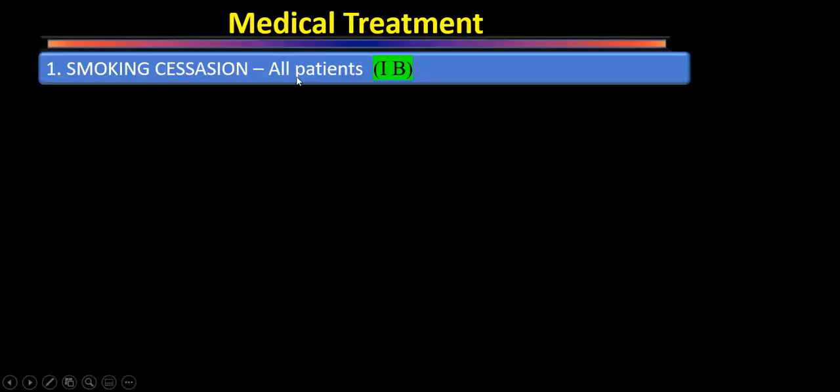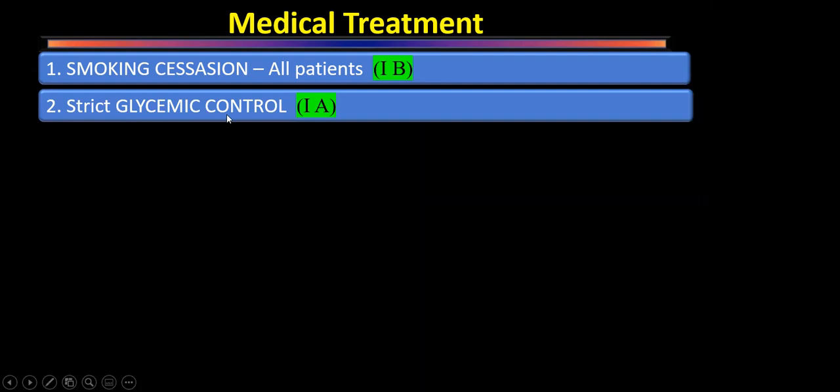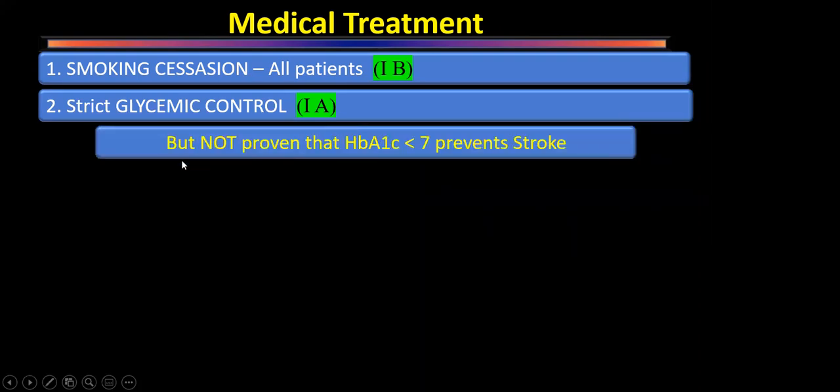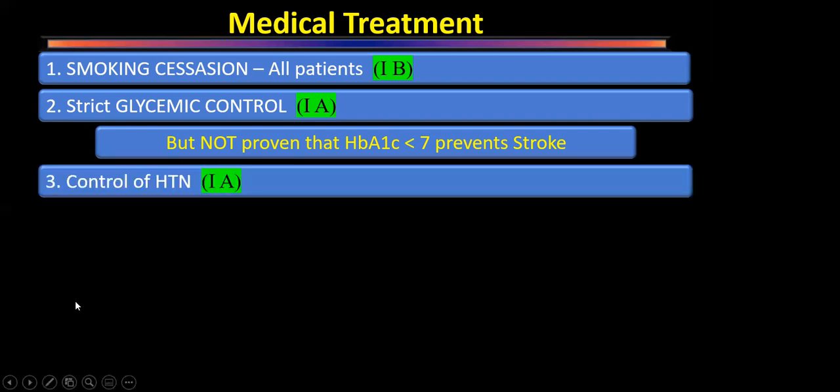Smoking cessation is recommended for all patients. This is a class 1 recommendation. In all patients we have to attain strict glycemic control. This is also a class 1A recommendation, but it is not proven. None of the trials have so far proven that keeping the HbA1c less than 7 is going to prevent stroke. This comes in MCQ sometimes; one of the options will be that it is proven. But still, strict glycemic control is a class 1 indication because higher sugar levels or poor control is associated with a lot of problems in preoperative and postoperative periods.